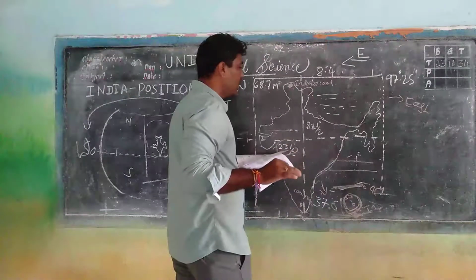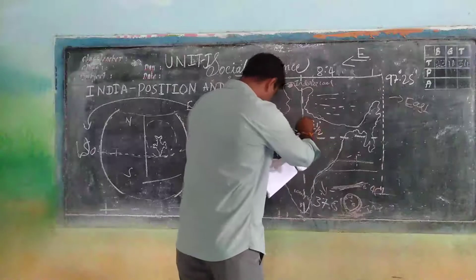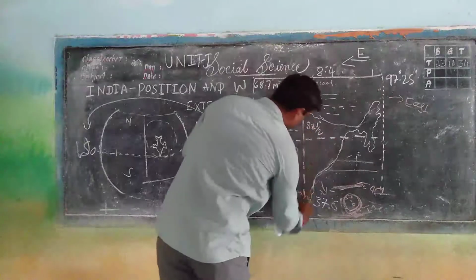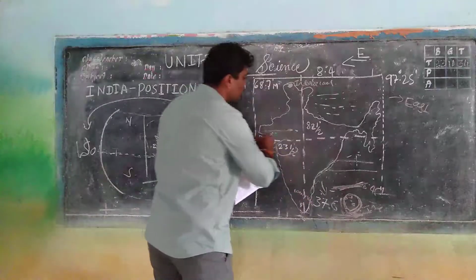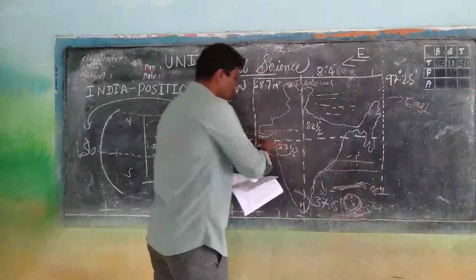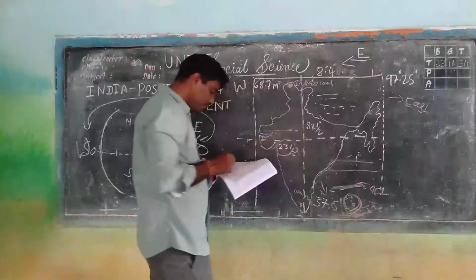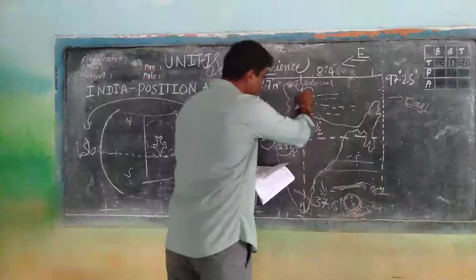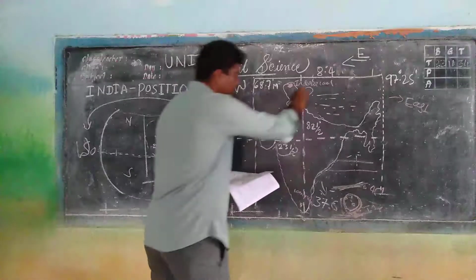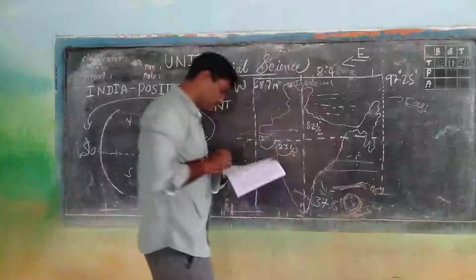So it passes here, 82 point 5, and the 23.5 Tropic of Cancer passes here, and this is the Indian central meridian, 82 and a half degrees, passing through here.